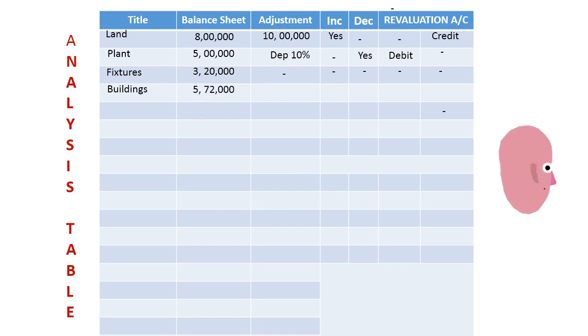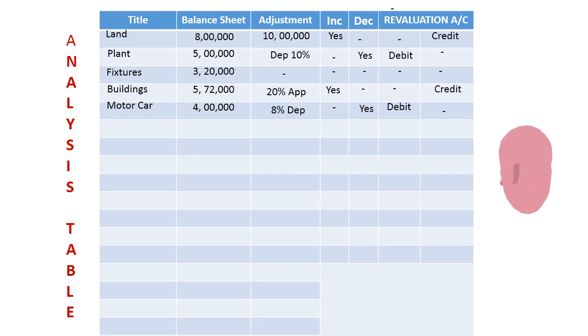Buildings. Balance sheet is 5 lakh 72. Appreciation is 20%. Therefore, increase. It should be credited to revaluation account. Then we come to motor car. Motor car should always be depreciated, right? Therefore, the revaluation account should be debited.